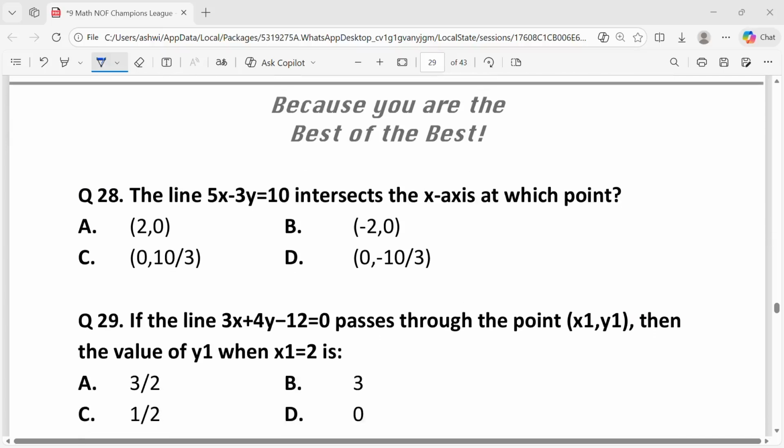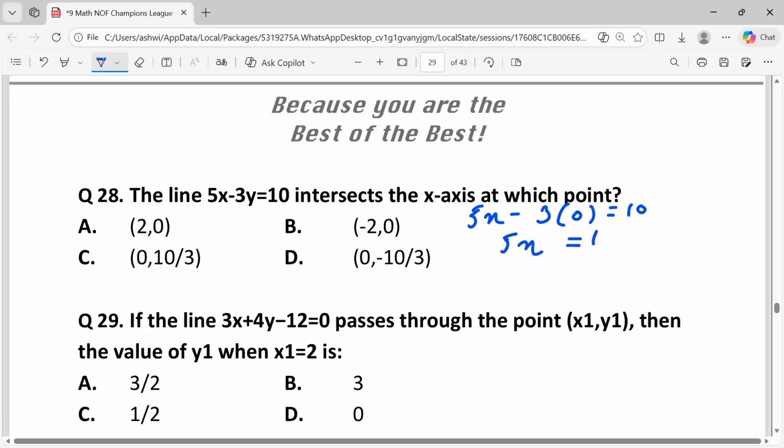Question 28. The line 5x − 3y = 10 intersects the x-axis at which point? To find where a line intersects the x-axis, the y coordinate must be 0. That is 5x − 3(0) = 10. That is 5x = 10. That is x = 2. That is option A, (2, 0).